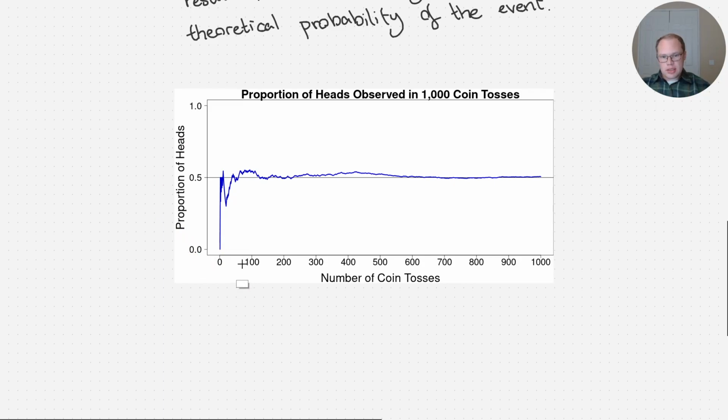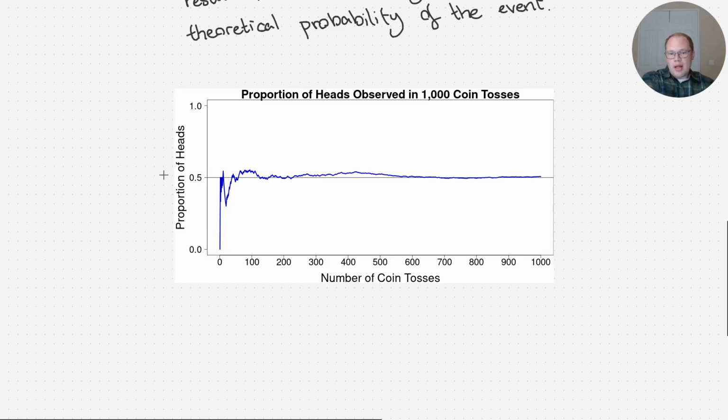But pretty quickly, we kept on tossing that coin, or had the computer simulate tossing the coin, and it went up, right? We could see over here, though, that when we had only a few coin tosses, the proportion swung around quite a bit, right? It went up and then down and then up again, okay? But as we toss the coin more and more times, this blue line gets more and more predictable, doesn't it?